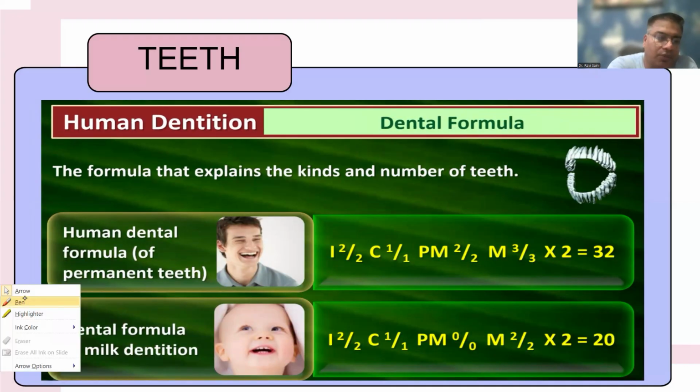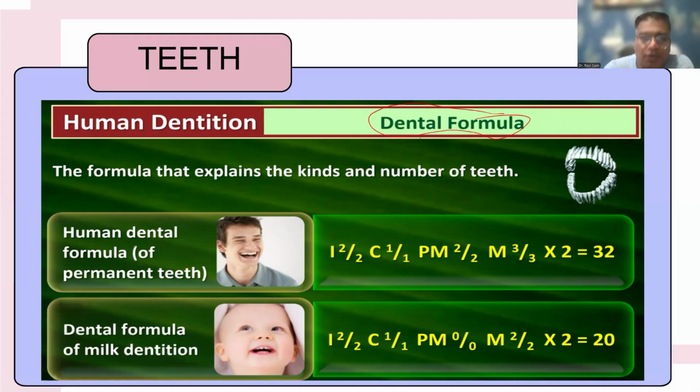Now we will talk about the dental formula. The formula that explains the kinds and number of teeth is called dental formula. In case of humans, we have two dental formulas, one for milk dentition or deciduous dentition and one for permanent dentition. So 2102 is the deciduous dentition. In total, these are 20 in number.